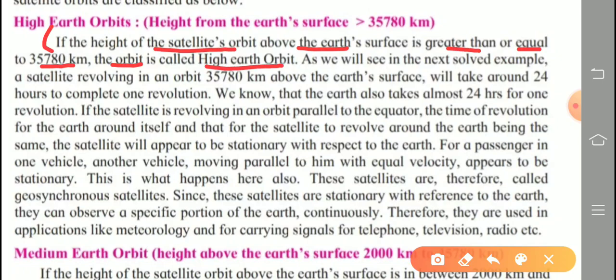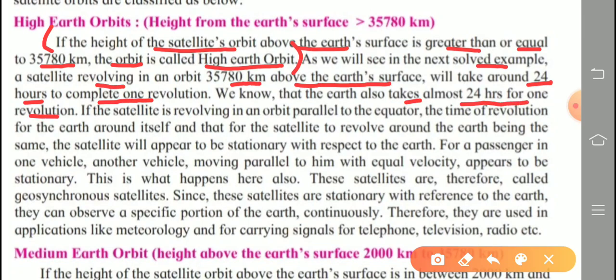Mark this. What do you mean by high earth orbit? The meaning is given. As we will see in the next solved example, a satellite revolving in an orbit 35,780 kilometer above the Earth's surface will take around 24 hours to complete one revolution. We know that the Earth also takes almost 24 hours for one revolution.